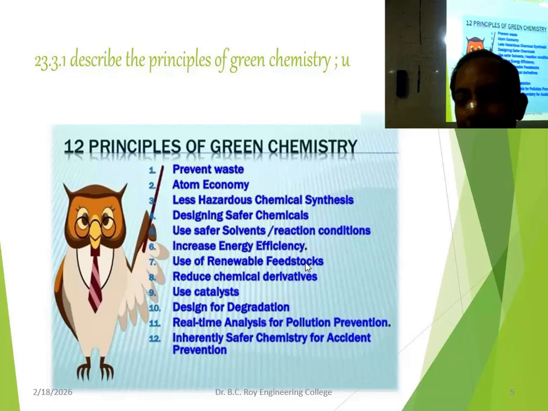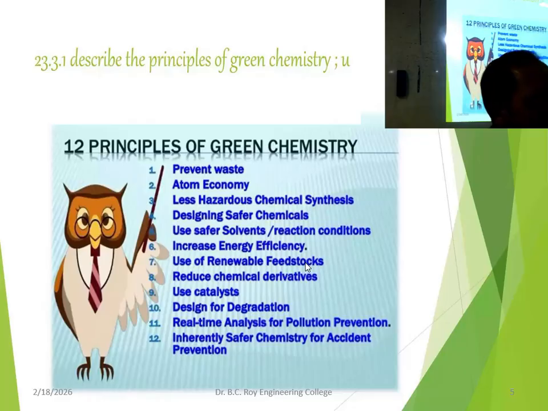Next is real-time analysis for pollution prevention. If some pollution is created somewhere, you have to have a sensor that will measure the H2S formation, the ammonia formation. The sensor will send the data to the control unit that here this pollution is happening, so you can take care of the problem.